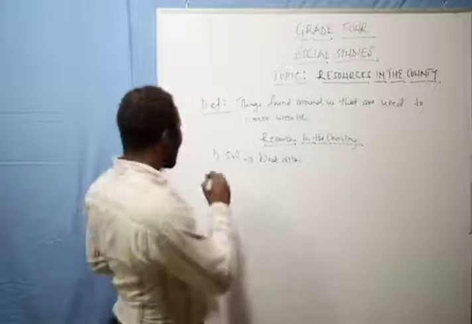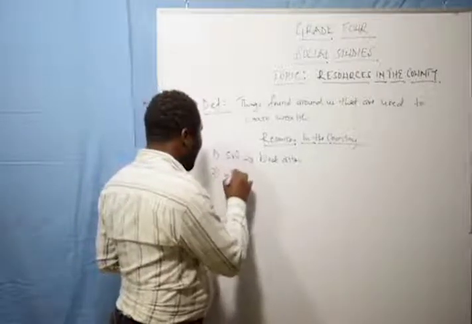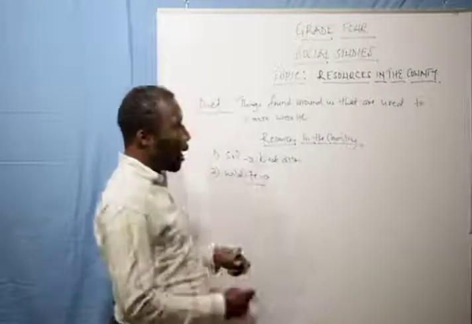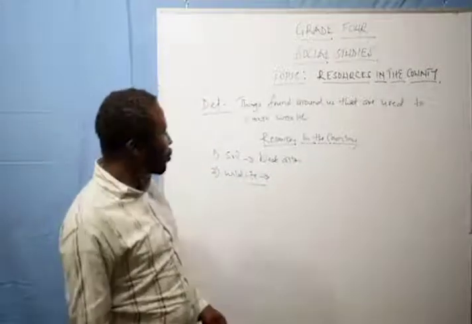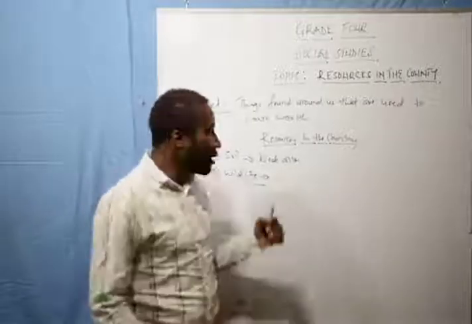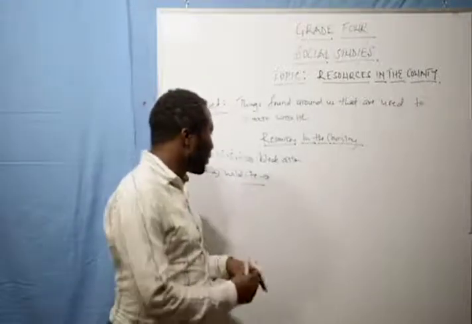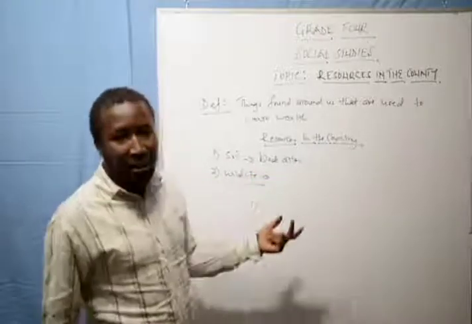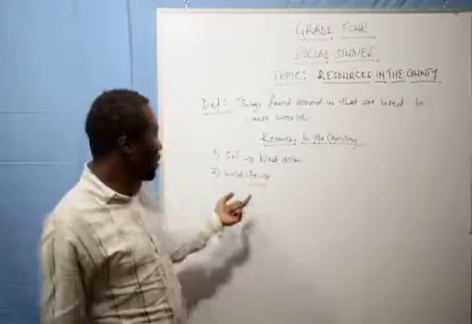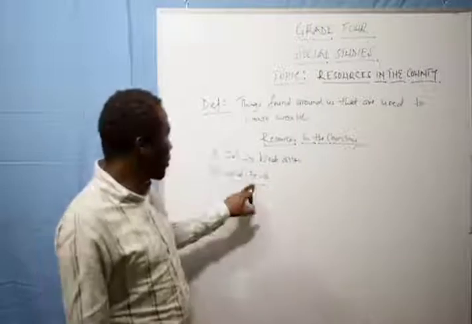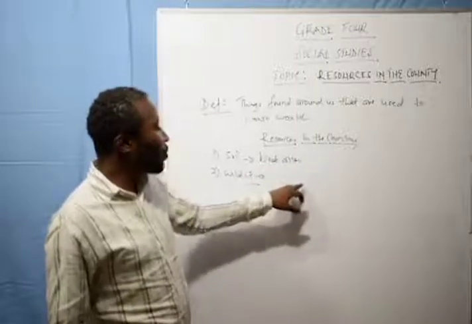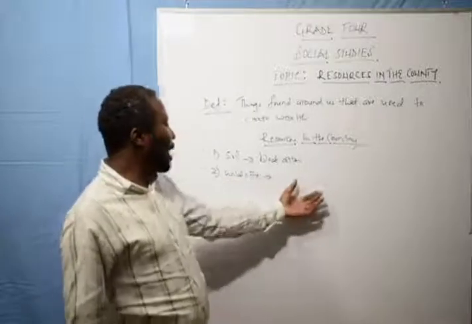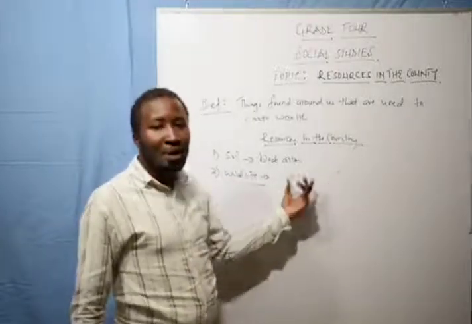Number two, we have what we call wildlife. Wildlife is a resource. Why? Now, wildlife is a resource. When we go to the world, when we talk about wildlife, it's a big term because we mean plants, we mean insects, we mean birds, and we mean wild animals. Now, wild animals, as we go to the national parks and such areas, when tourists come to see our wildlife, they bring money to us.